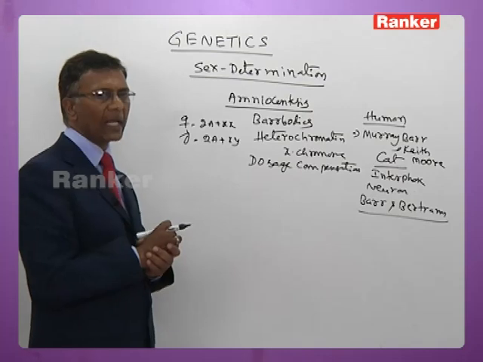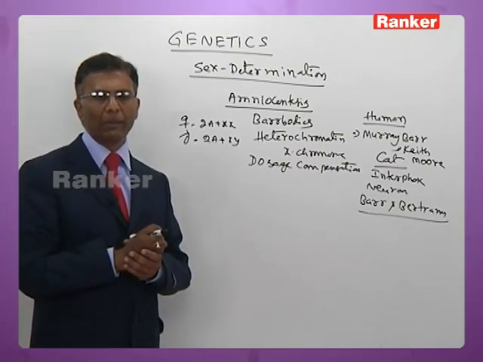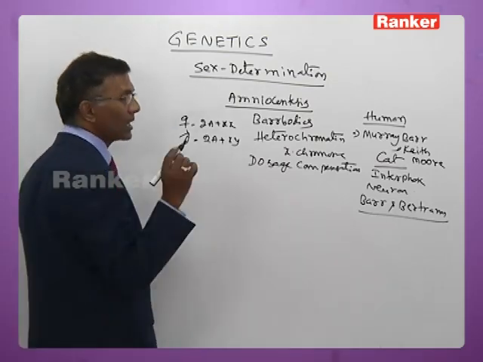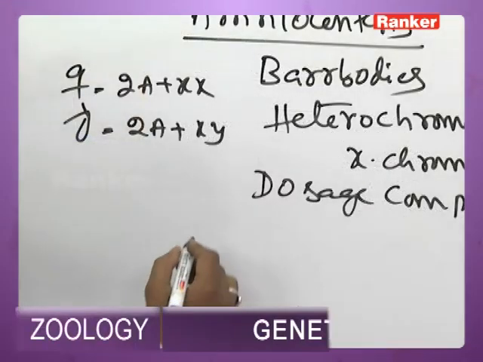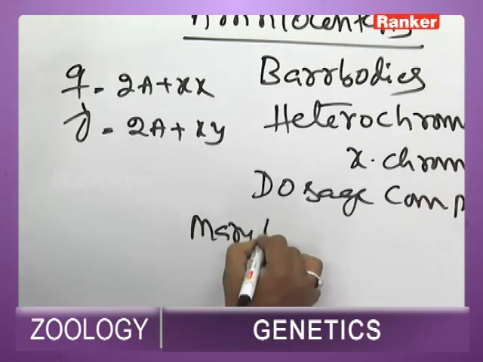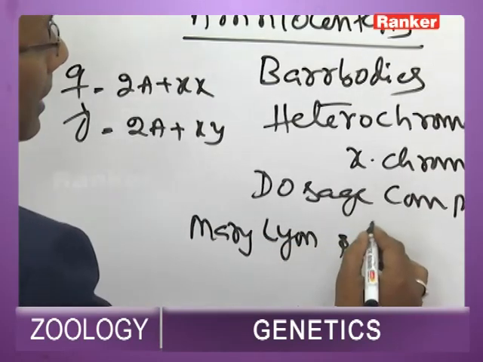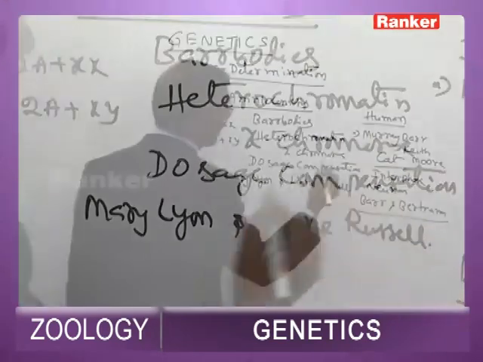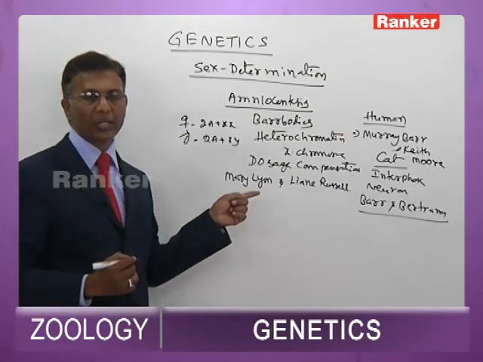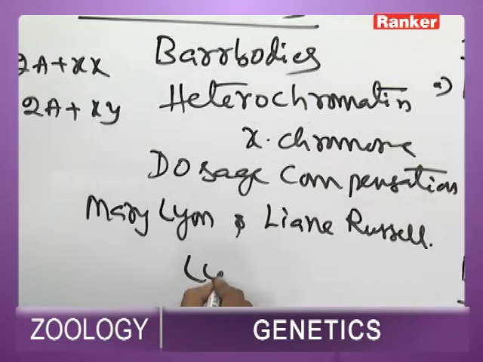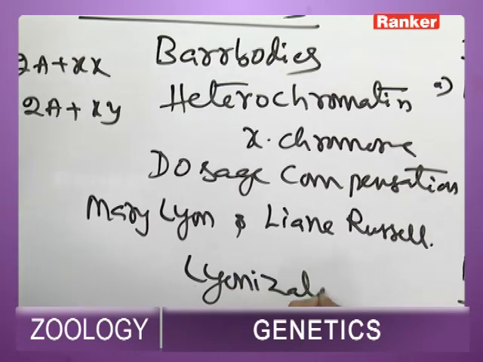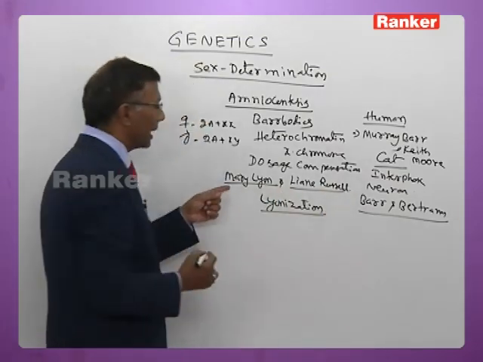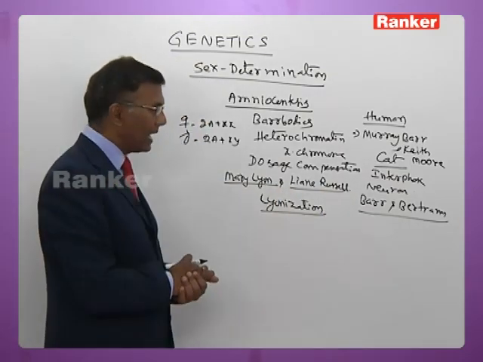Now the process of inactivation of the X chromosome by means of the Barr body is called X chromosomal inactivation. This concept was put forth by Mary Lyon and Liane Russell. It is also called lionization.